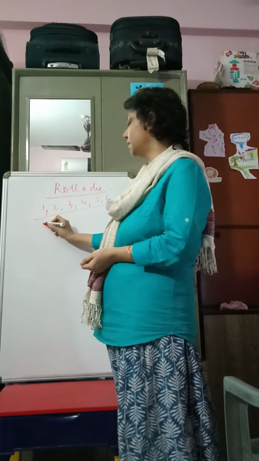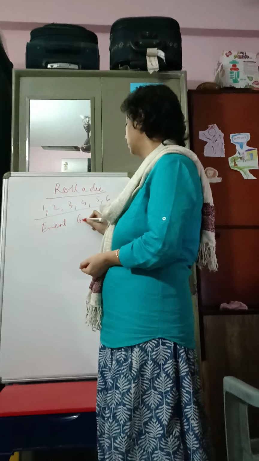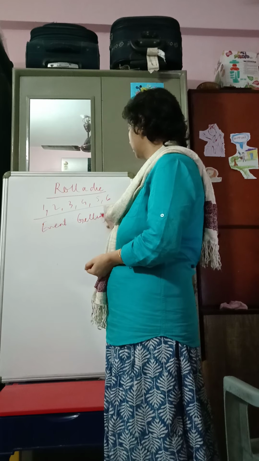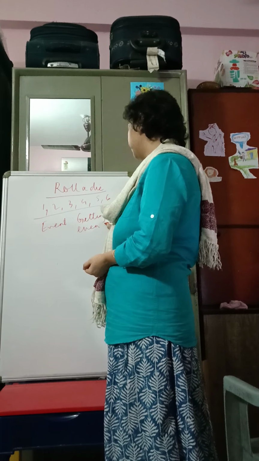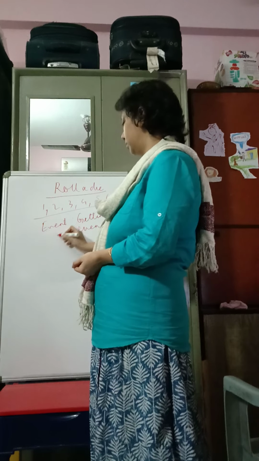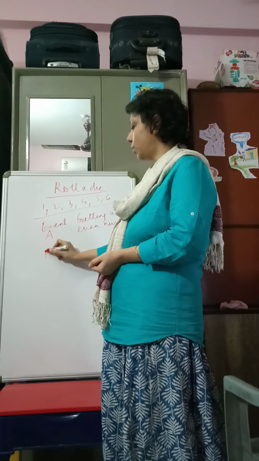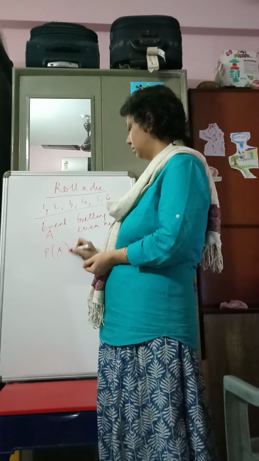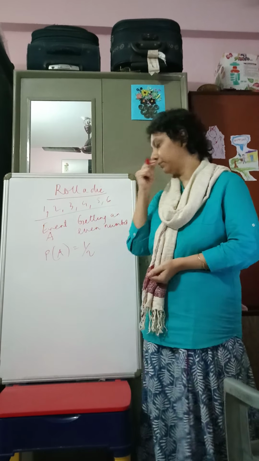Now suppose the event is getting an even number. A is the event which denotes this. So what is probability A? It's half, because there are 3 even numbers.